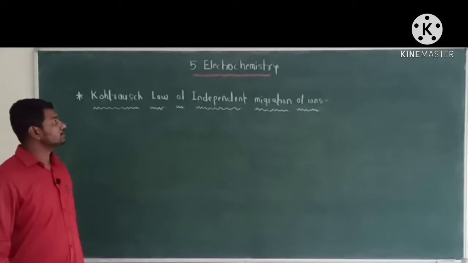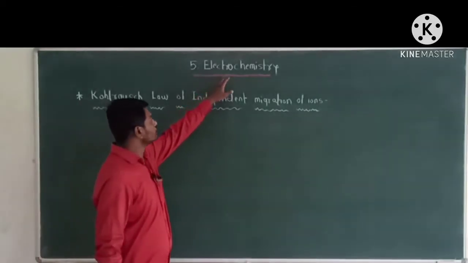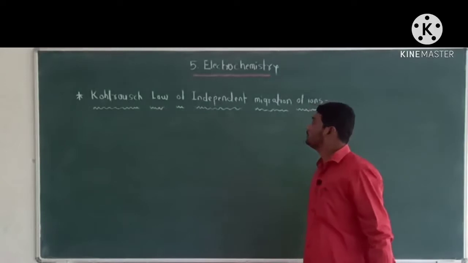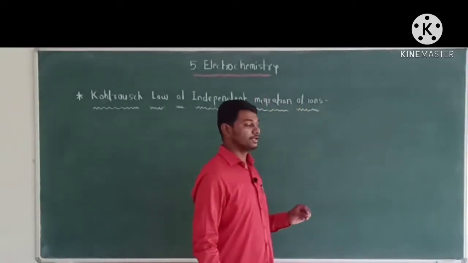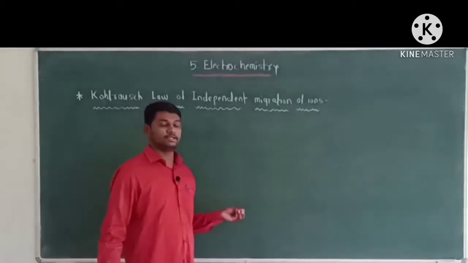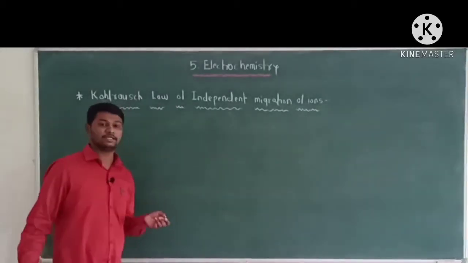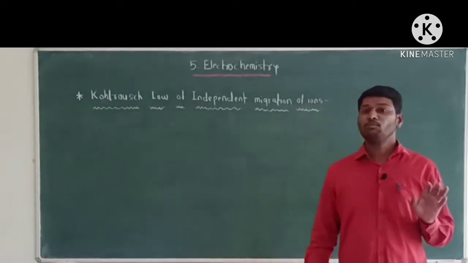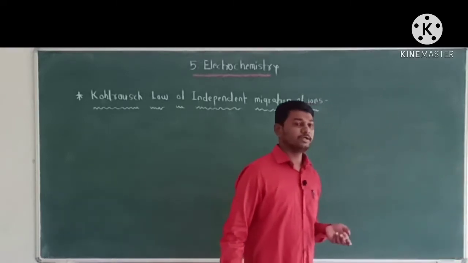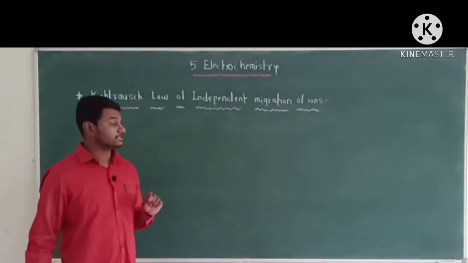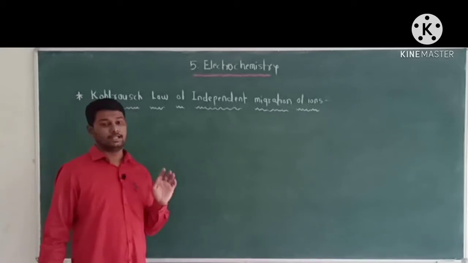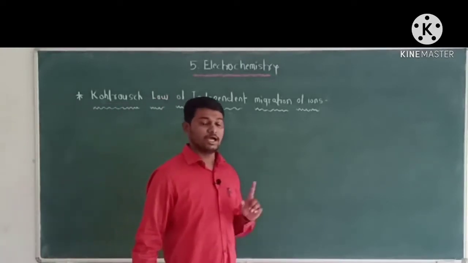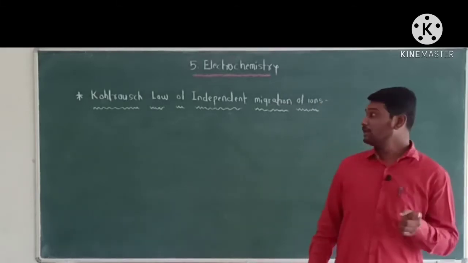Hello students, in the last lecture we started the new chapter, electrochemistry. In that we completed the definition of electrochemistry, conductors, and types of conductors, that is metallic conductor and electrolytic conductor. After that we completed the electrical conductance of solution, that is resistance, resistivity, conductance, conductivity and molar concentration. After that we completed the relation between conductivity, that is K, and molar conductivity, that is capital lambda. After that we completed the variation of conductivity with concentration and variation of molar conductivity with concentration.